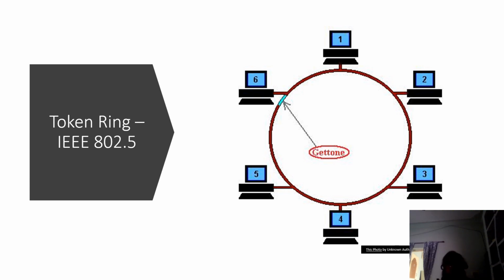Here, in this "get token", computer 6 is getting its turn, and when it gets its turn, it will be able to send the data. So here comes the strategy.